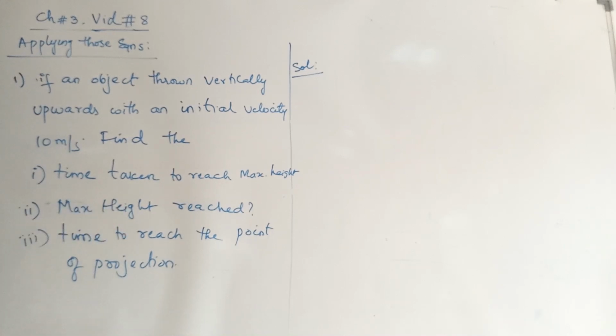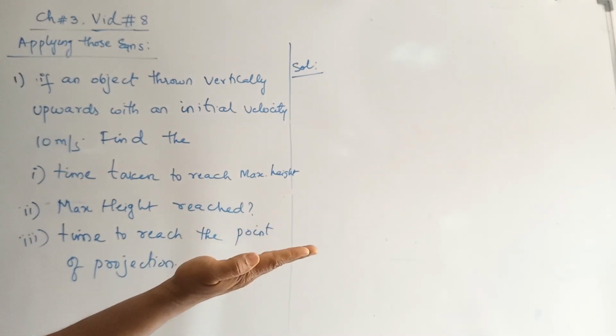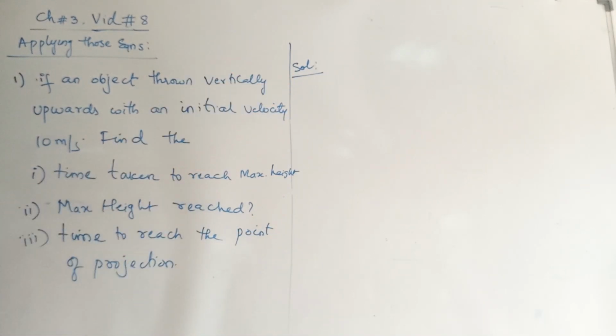Maximum height reached means the highest position it goes to. It is clear: the more velocity you give, the more height it goes. If you give less velocity, it comes only up to here. If you give more velocity than that, it goes beyond. Accordingly, more velocity, more height. So with this given velocity of 10, how much height does it go? That is what we call the maximum height reached.